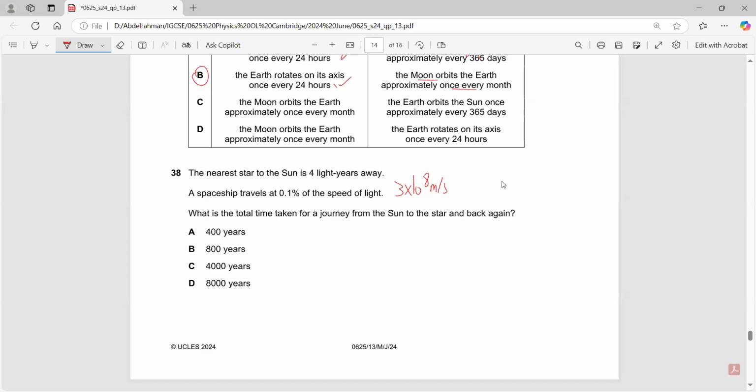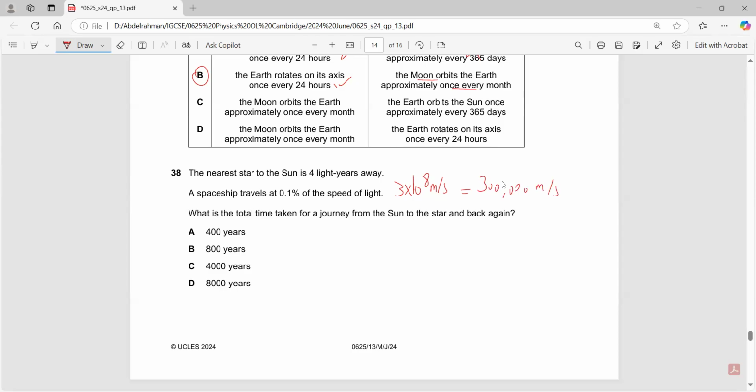So if the ship is traveling at 0.1% of the speed of light, basically this ship is traveling at, let's say, 3 times 10 to the power of 8 times 0.1%, which is a relatively small number, 300,000 meters per second.